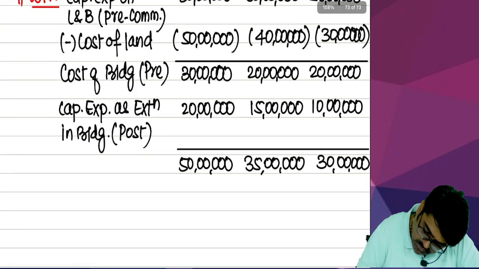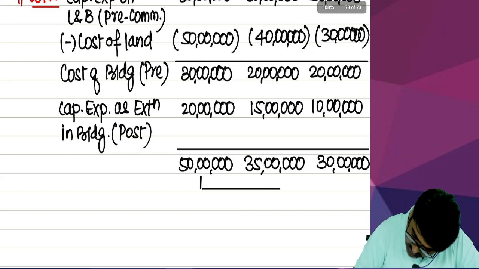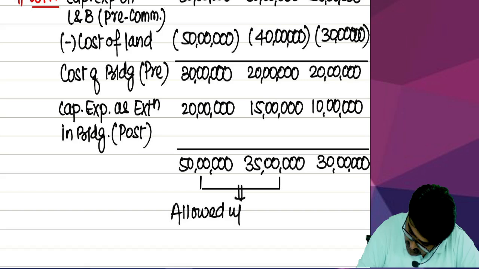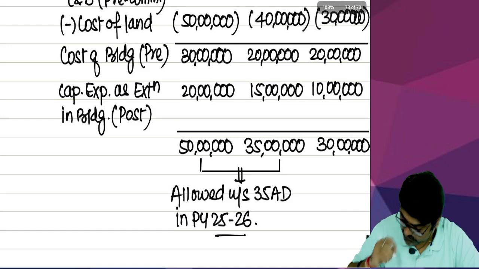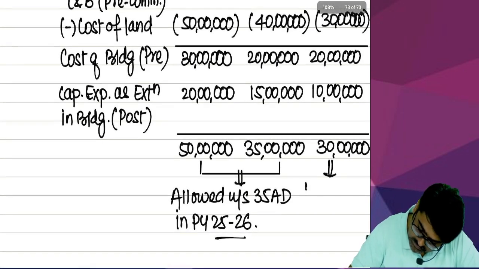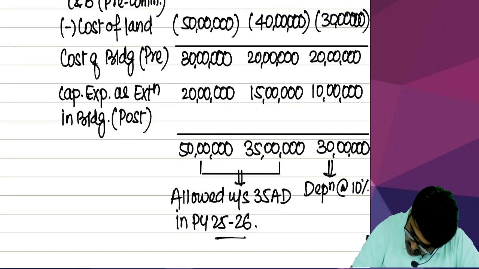Now, this 50 lakhs and this 35 lakhs, both will be allowed under section 35AD in previous year 25-26. Yes or no? And on this, depreciation at the rate of 10%.